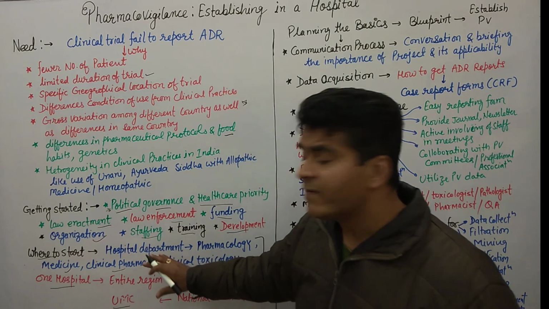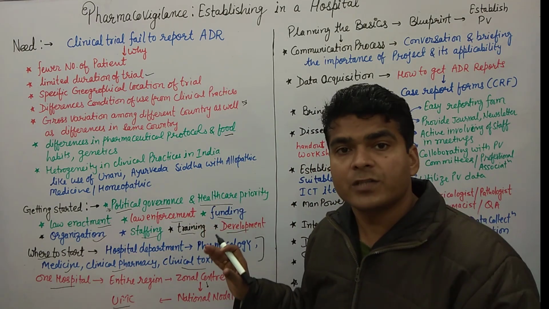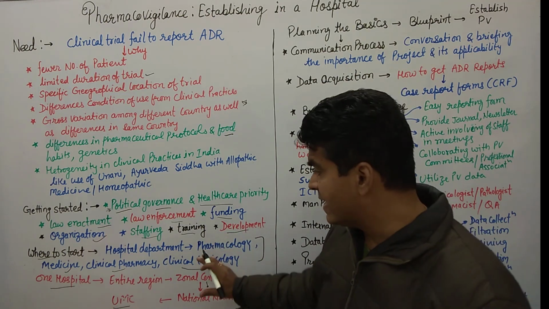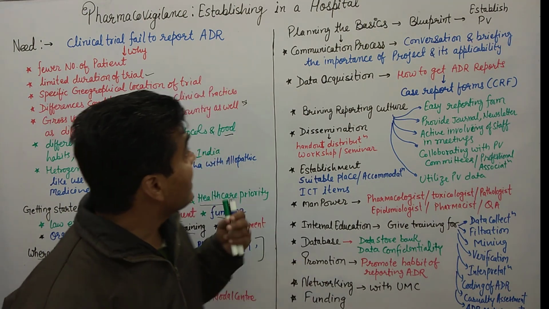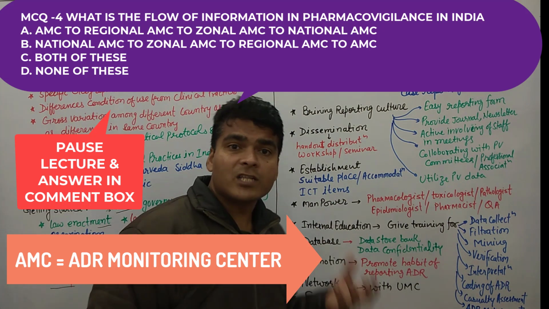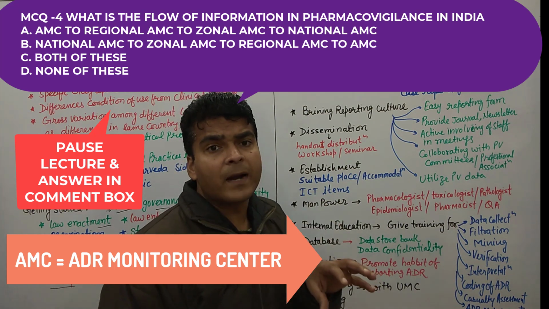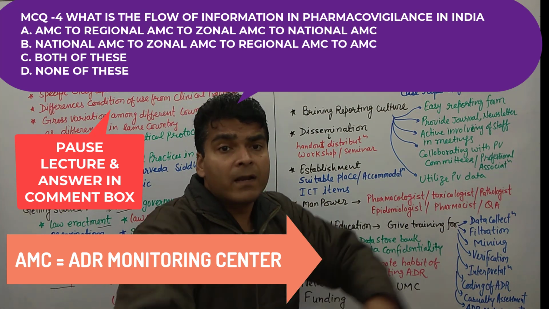Clear? So this is the first step: pharmacovigilance should be started in the hospital, and the department is decided. Now in which department should we start? Now there are some other questions. If we have decided the particular department in which we are starting this pharmacovigilance center, then we need to plan a lot of things.